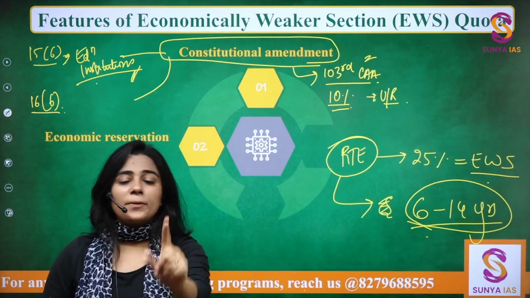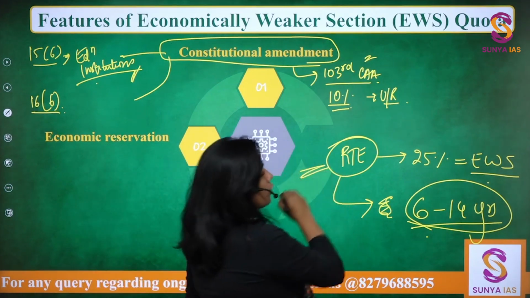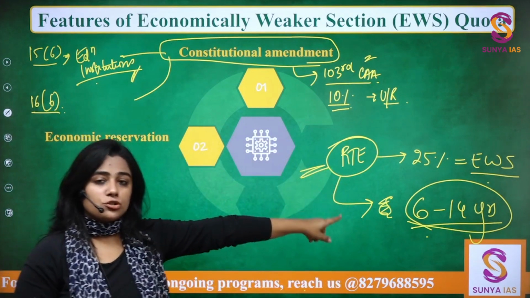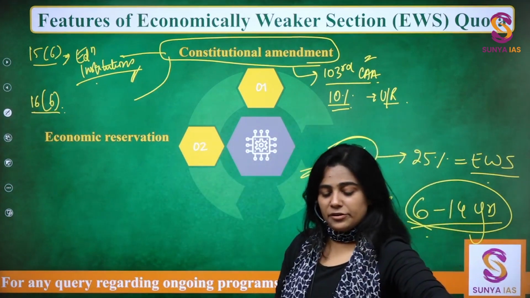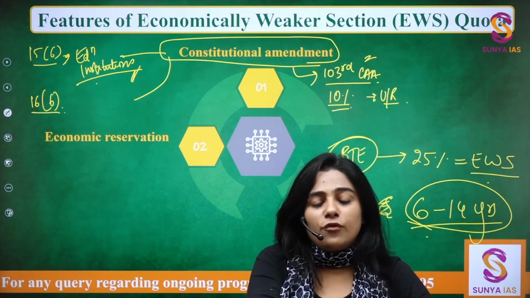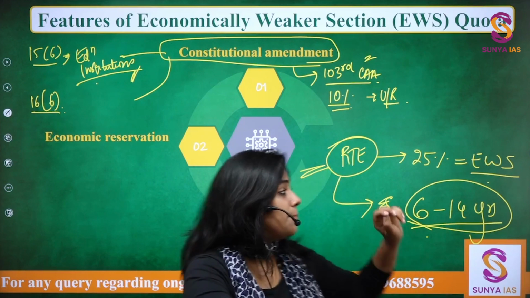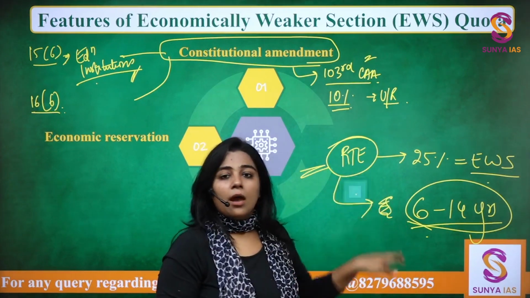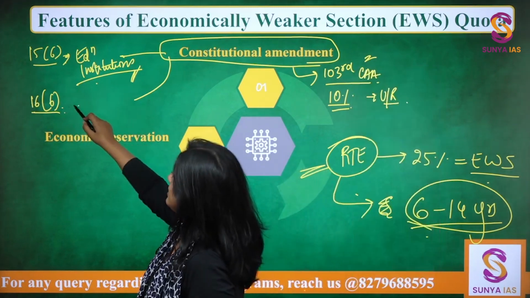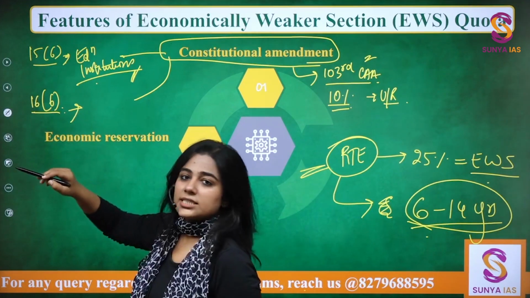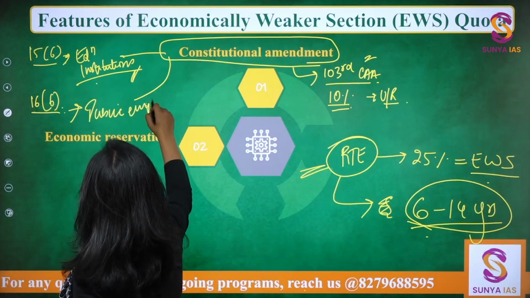So, for private educational institutions, for schools, it is important for primary and elementary education students for their seats to be reserved, right? 25% seats to be reserved for them. This is compulsory even for private. But this is not. I hope this distinction is clear. And this 16 clause 6 is for public employment, right?